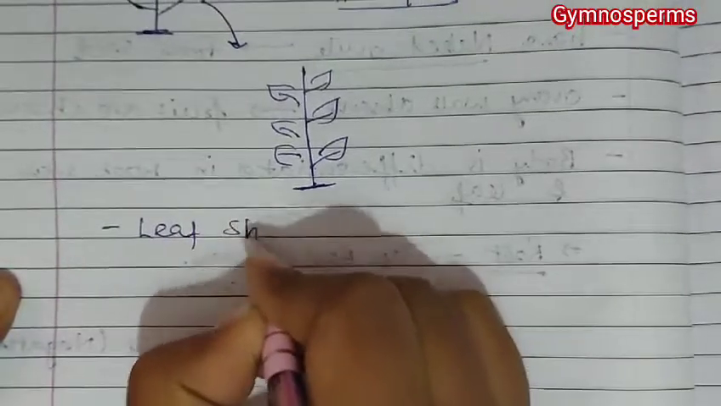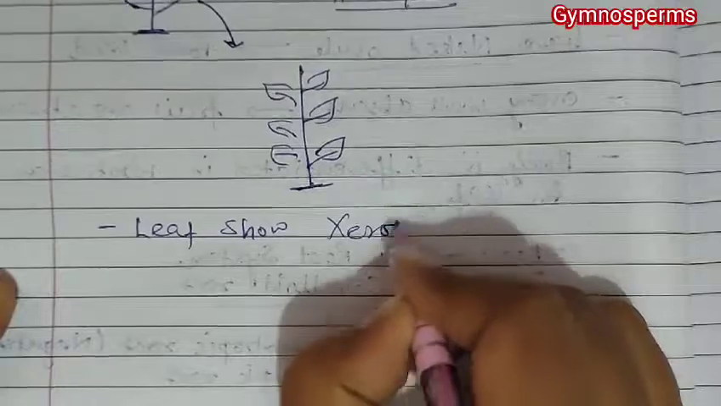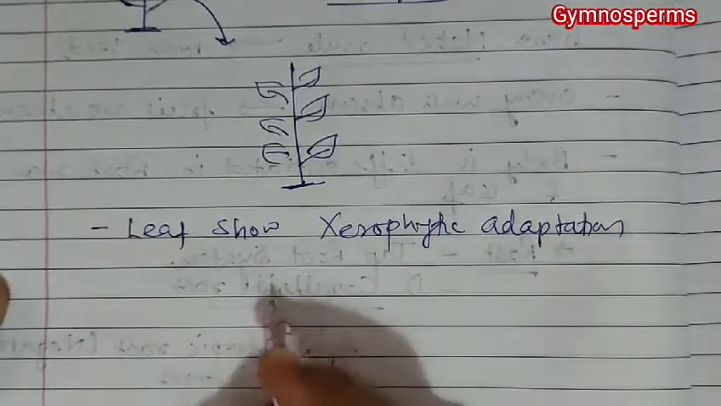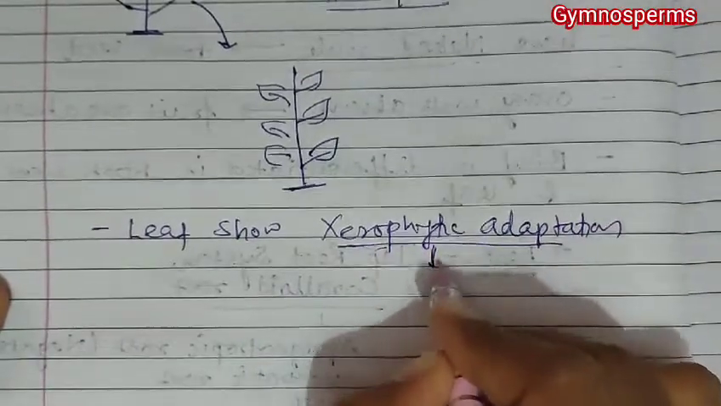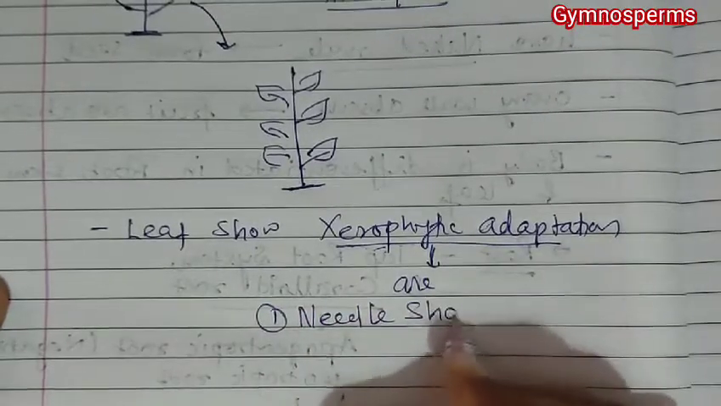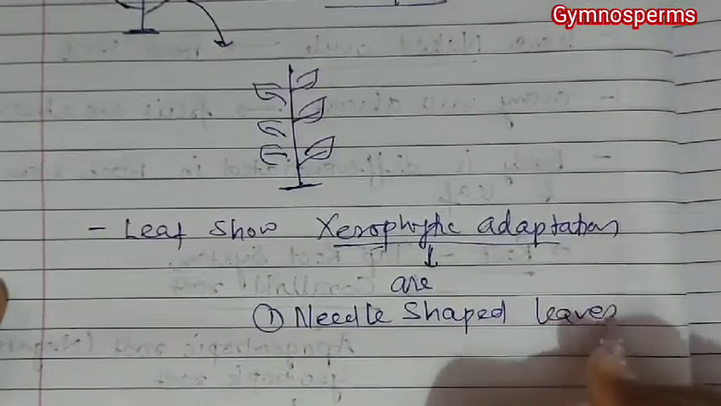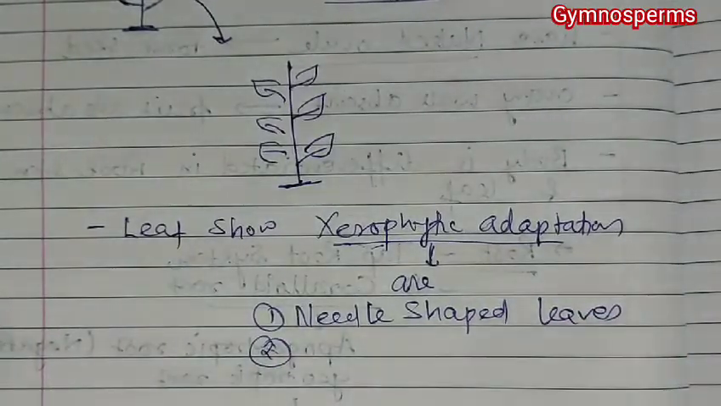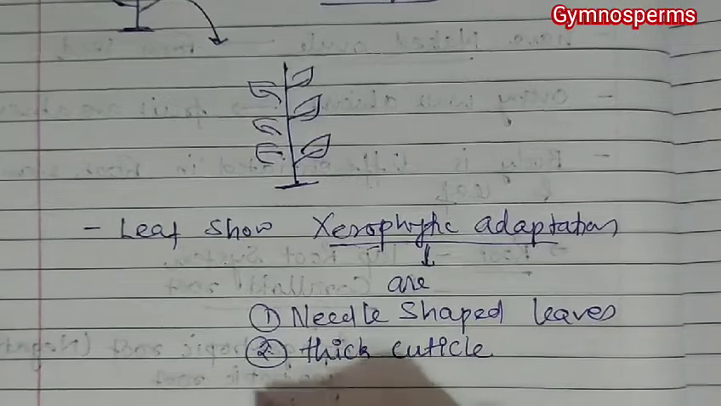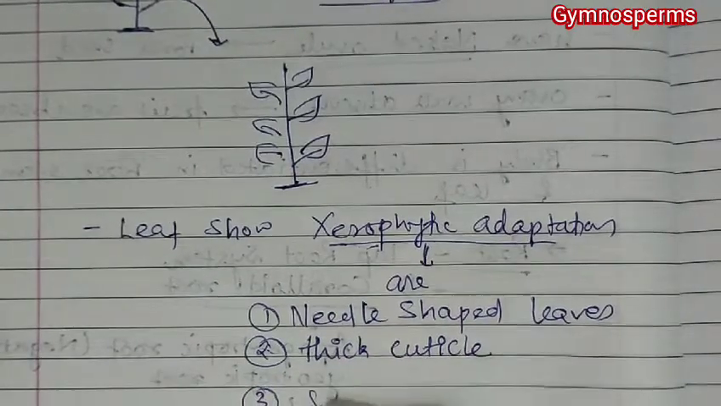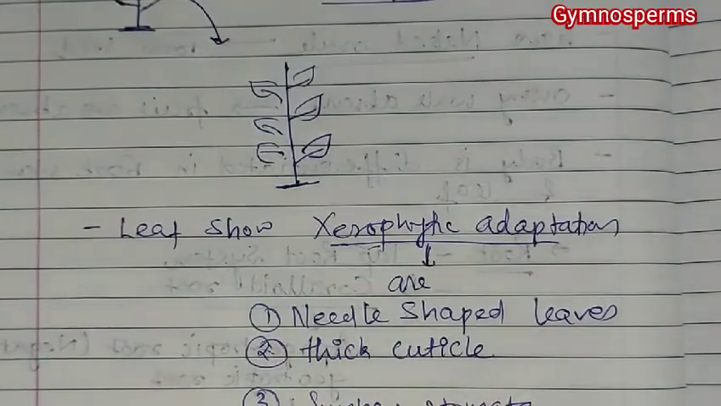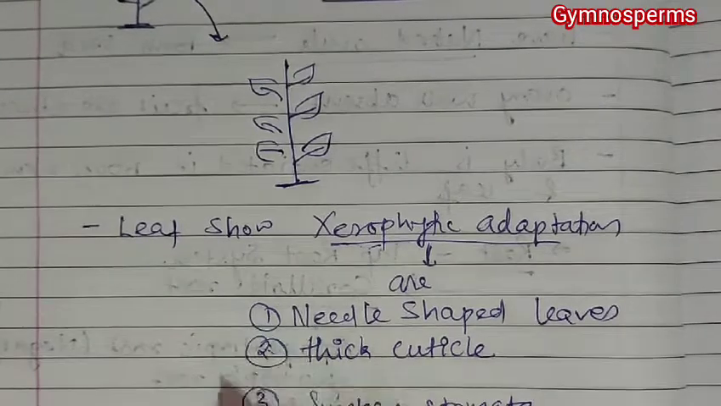Leaf also shows xerophytic adaptation. And in xerophytic adaptation are number 1, needle shaped leaves. Second, thick cuticle. And third, sunken stomata. So these are the xerophytic adaptation, and xerophytic adaptation are those adaptation which prevent transpiration.